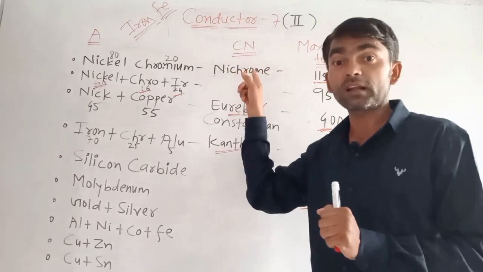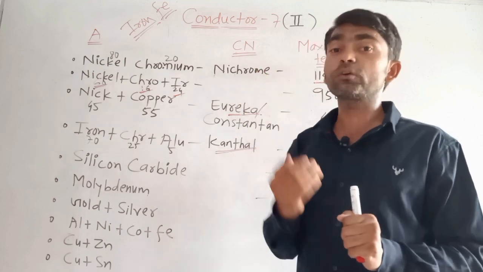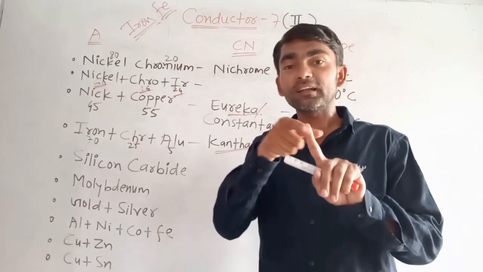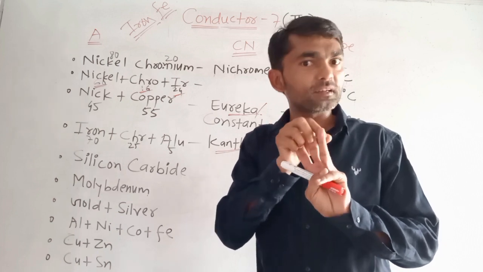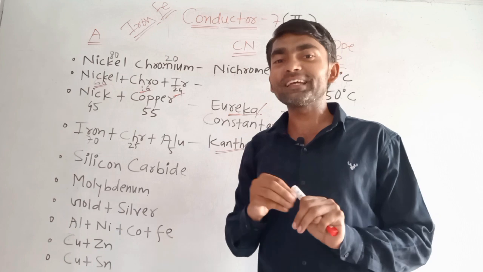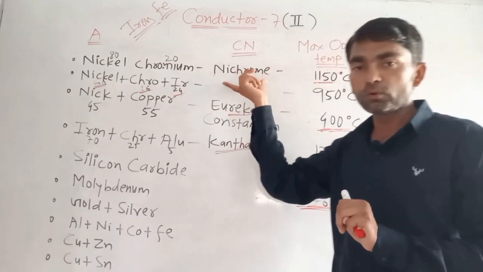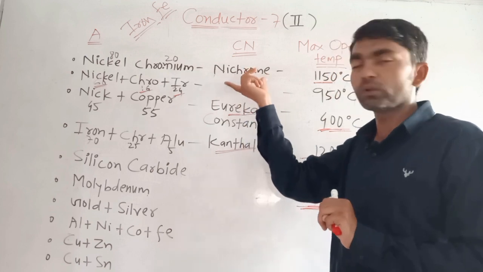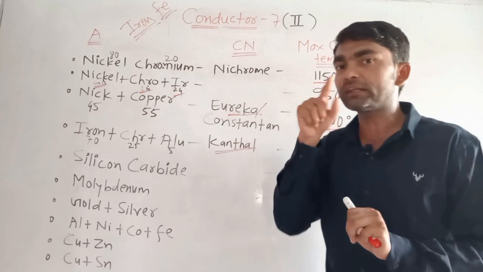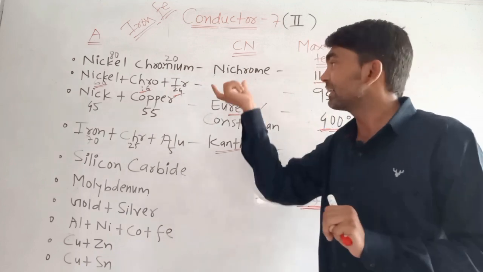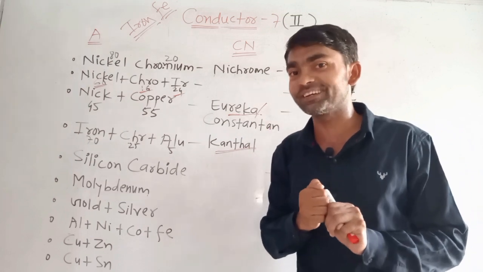Where do we use this nichrome? Nichrome is used as a heating element, like in geyser, heater, iron. So in heating elements we are using nichrome. A very popular alloy, nichrome. That's why we are using it in heating elements, because it has a maximum operating temperature of 1150 degree centigrade.